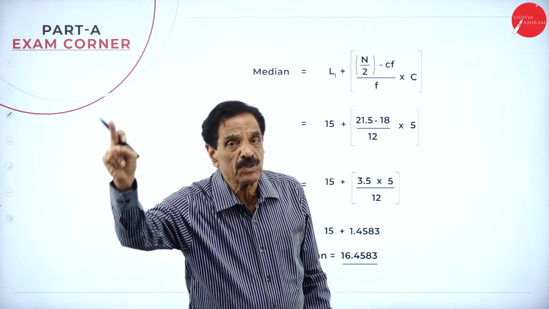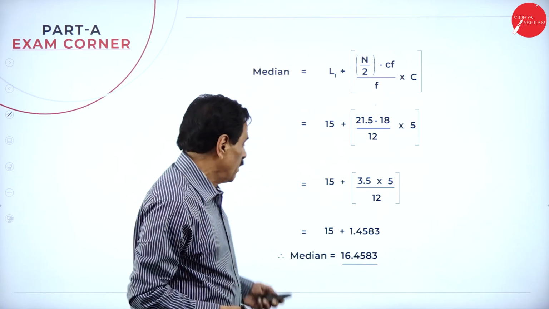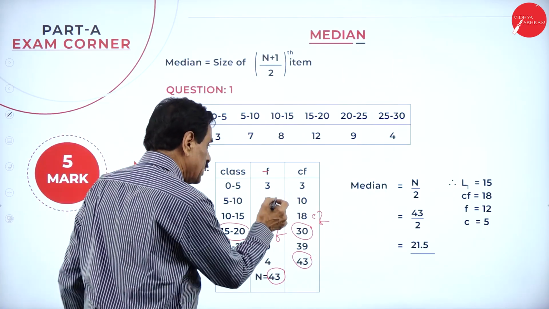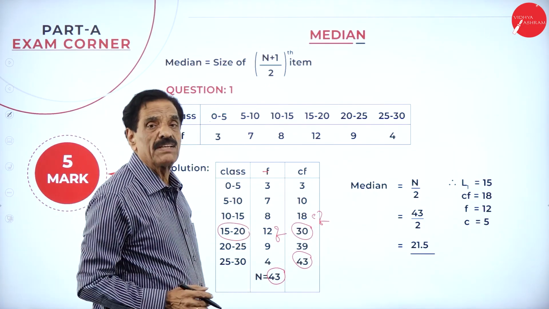So what is the first step? Median is equal to n by 2. Find n by 2 in the Cf. Apply the formula. Which range did you select? The number behind is Cf. The current number is the frequency.